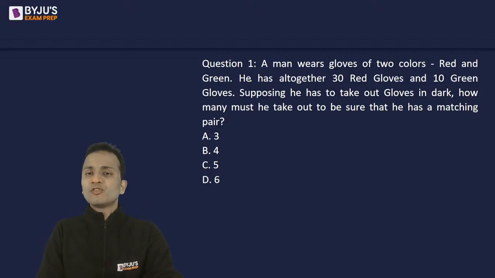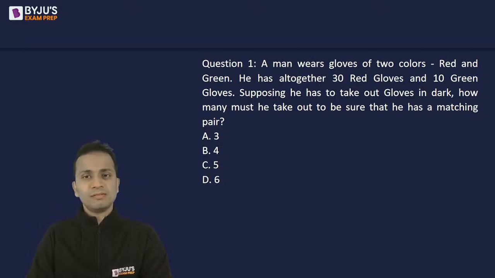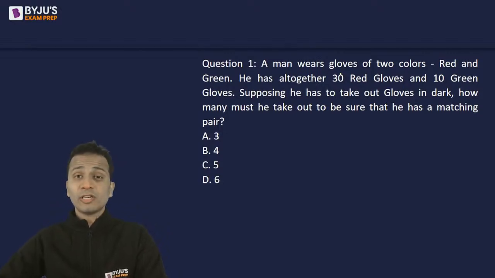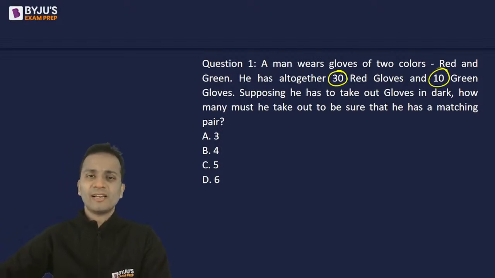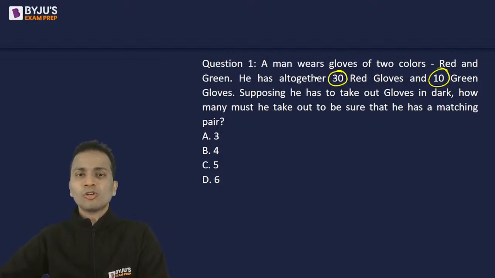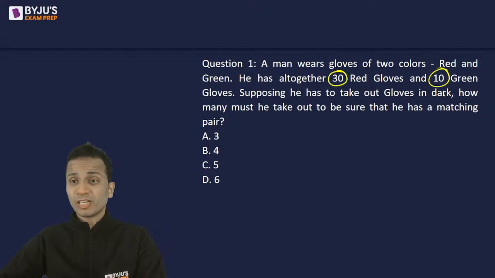Let's begin with this question. A man wears gloves of two colors, red and green. Total 30 red gloves and 10 green gloves. Actually, you will later come to understand that these numbers are irrelevant. Now, the question is, supposing he has to take out gloves in dark, that means he cannot see the color of the gloves. How many must he take out to be sure that he has a matching pair?